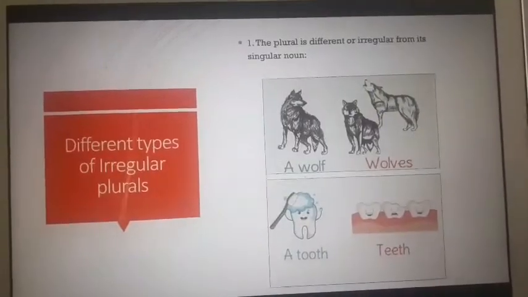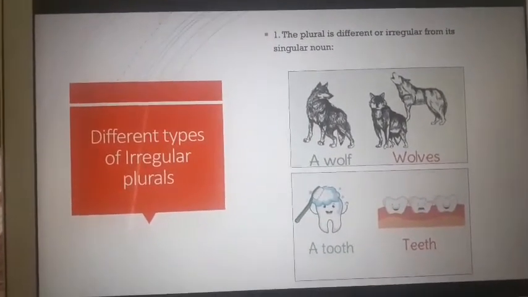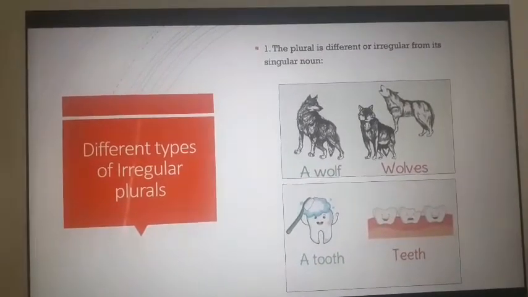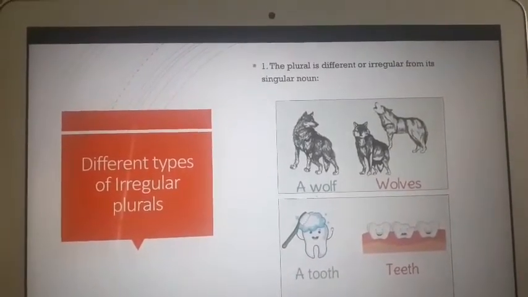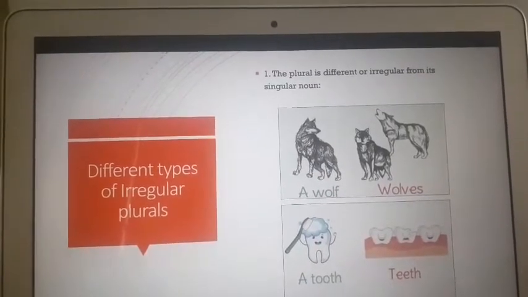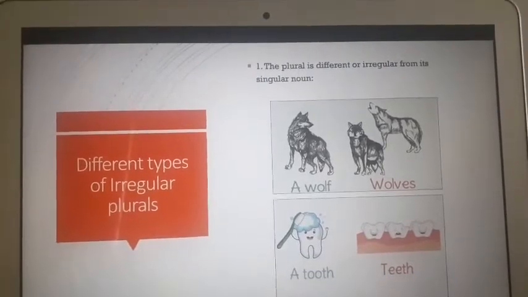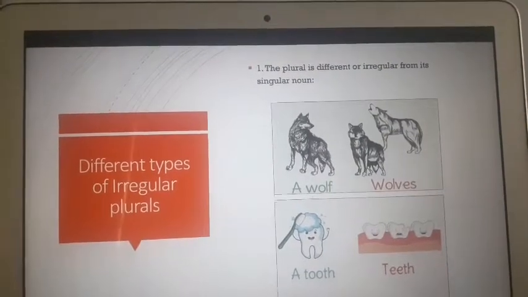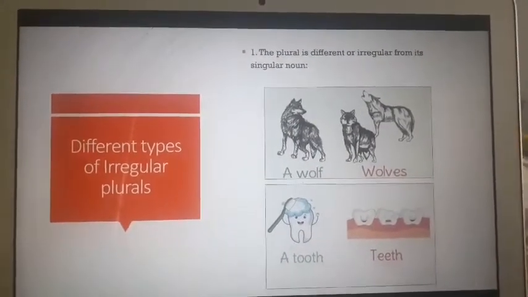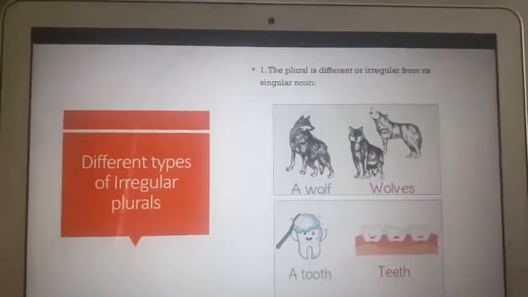Okay, let's go on. There are different types of irregular plurals. The first kind, the plural is different or irregular from its singular noun. That means the spelling changes completely for that singular noun to become a plural. For example, a wolf.